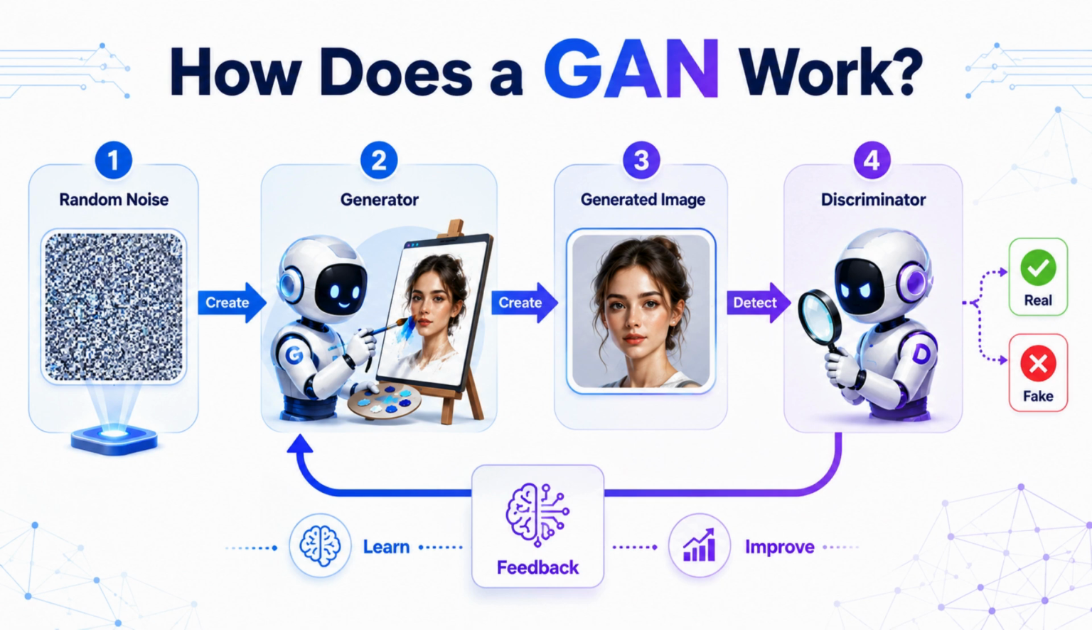Now let's see how a GAN actually works. A GAN has two neural networks. The first is the generator, whose job is to create new images from random data called noise. At first, the image looks terrible, just random shapes and colors. Then, the second network is the discriminator. It compares the generated image with real images and decides whether it is real or fake. If the discriminator spots a mistake, it sends feedback to the generator. The generator learns from those mistakes and tries again. This cycle repeats thousands or even millions of times until the generated image becomes incredibly realistic.